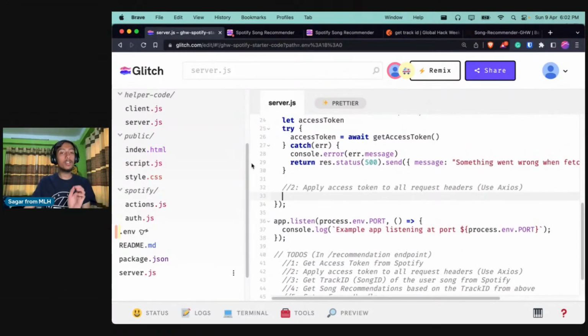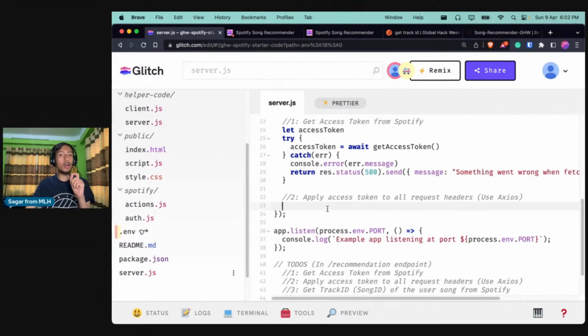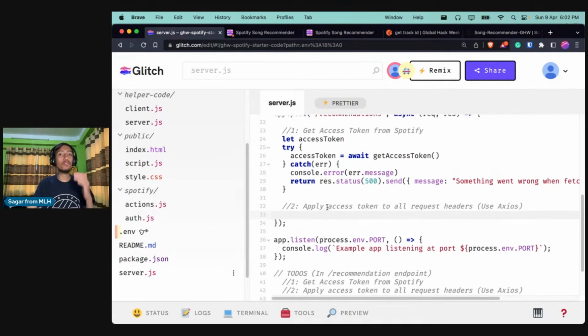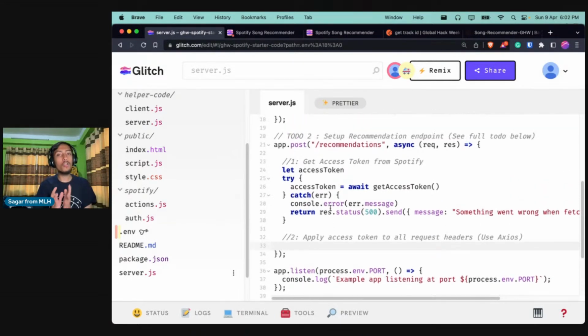But the main focus here is not to understand each and every bit of code, but to understand what we are doing and why we are doing that. We need to understand the flow. That is the main focus of this stream, and that is exactly what we are trying to achieve here.